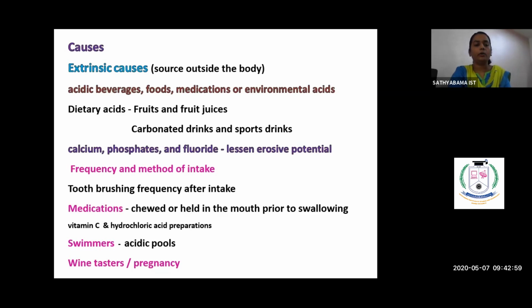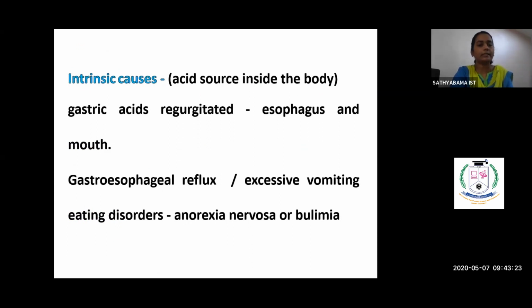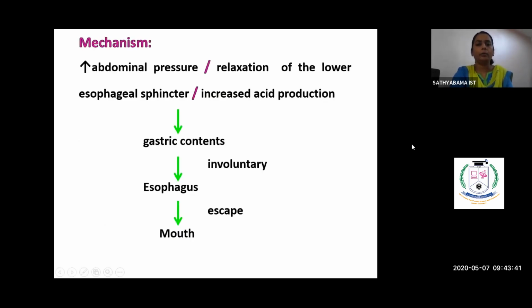And swimmers who are continuously exposed to the acid pools are also prone to this sort of abrasion. Wine tasters, frequent intake of wine, and people who are pregnant are prone to GERD, that is gastroesophageal reflux, and frequent vomiting. So even then they'll be having this. So the intrinsic causes are the gastric acids, which are regurgitated from the esophagus to the mouth, will cause this sort of abrasion. So that is nothing but, as I told previously, anorexia nervosa or bulimia.